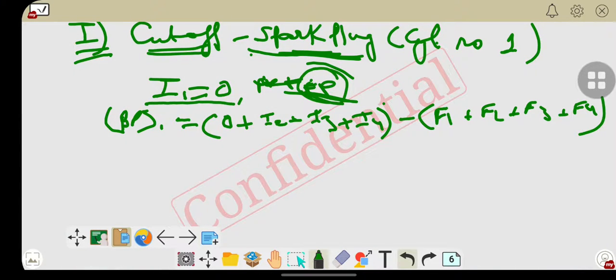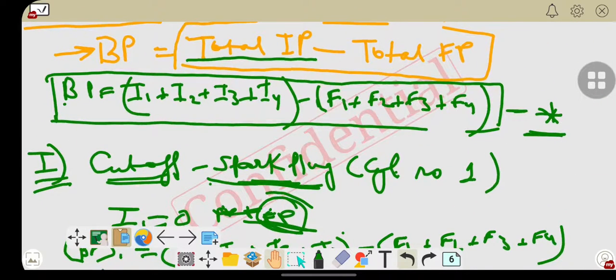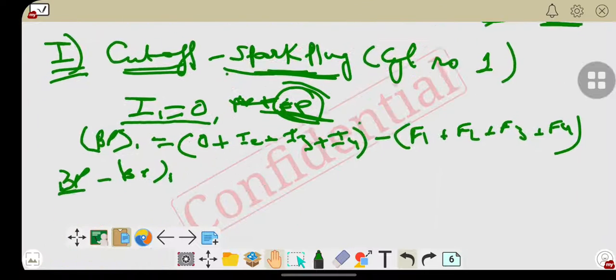So if I take BP minus BP1, now where is the BP? I told you to remember that equation, BP is equal to the sum of indicated powers minus the sum of the friction powers. So equation number star is given.